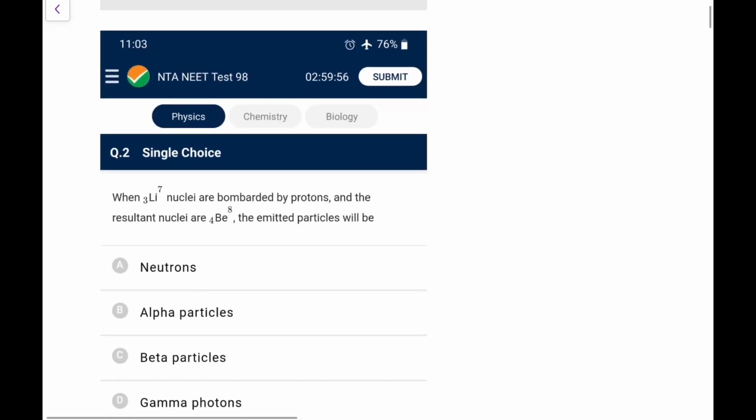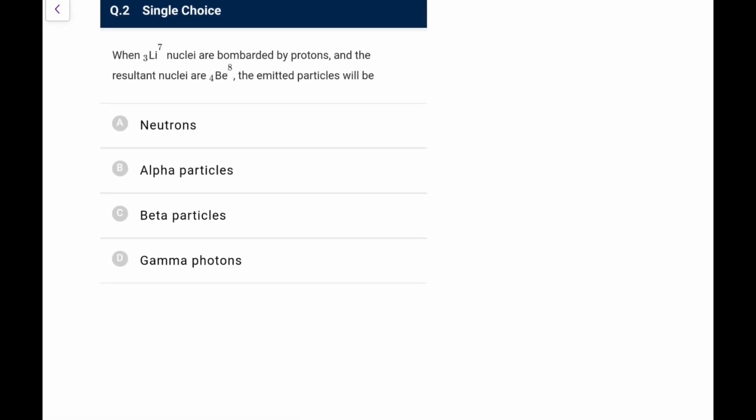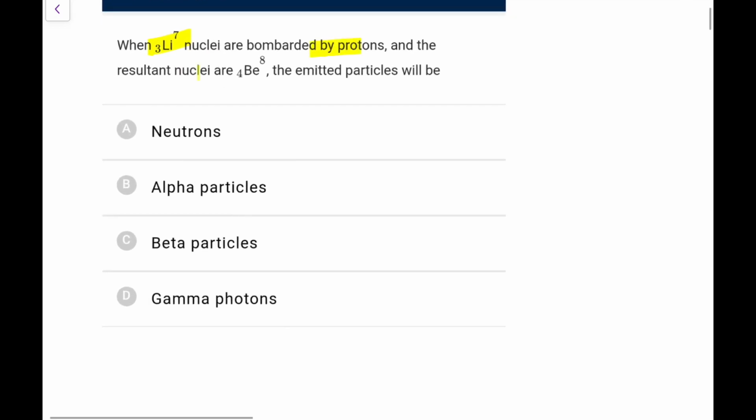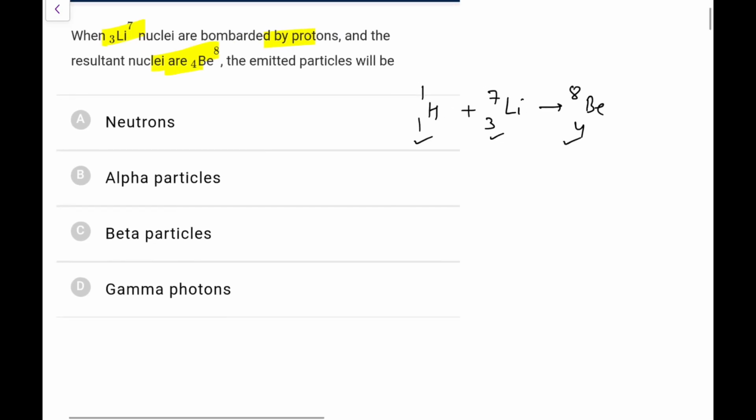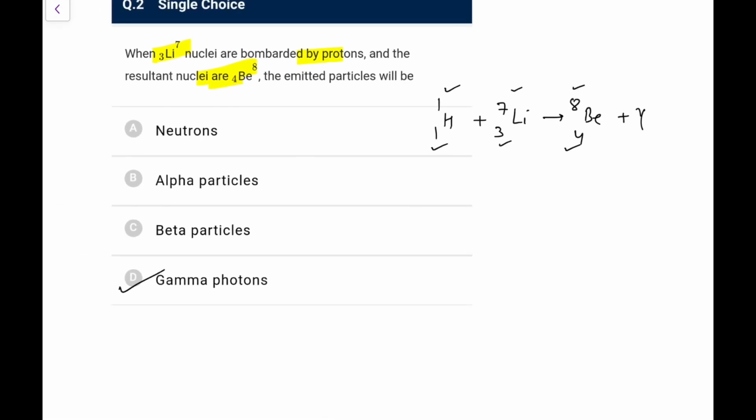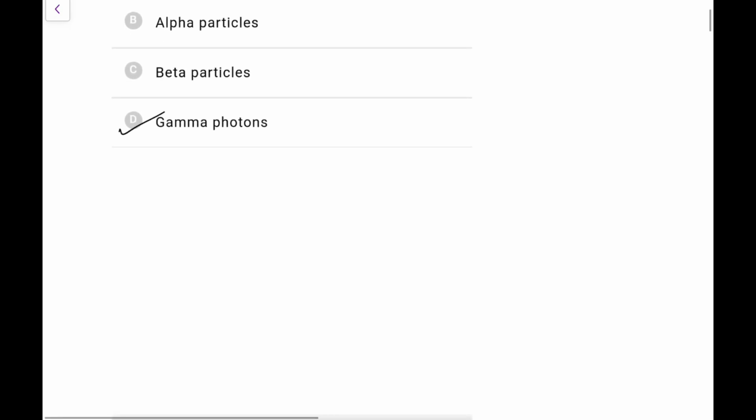Now the second one. When 7 lithium nuclei is bombarded by protons and the resultant nuclei is beryllium, the emitted particles will be? So what we will have here, bombarded by proton, that is 1H1 we can write, plus the nucleus of 7 lithium goes to 8 beryllium. First of all, if we see, this total is matched, this total is also matched, so it cannot be electron, it cannot be proton, it cannot be neutron, it cannot be beta, it can only be gamma, because we have no vacancy for mass number or the atomic number. So it would be gamma photons, that would be the only option here.